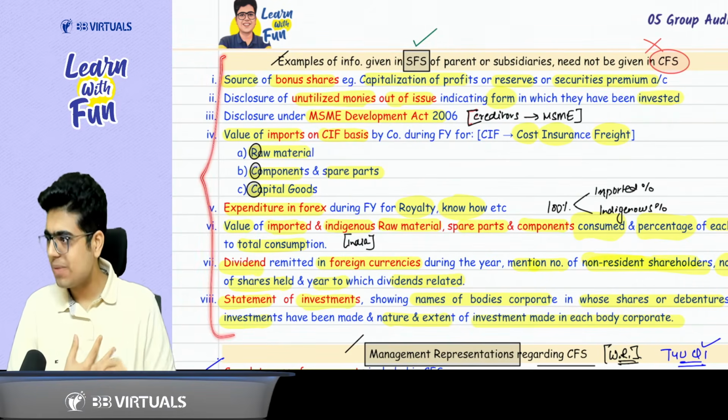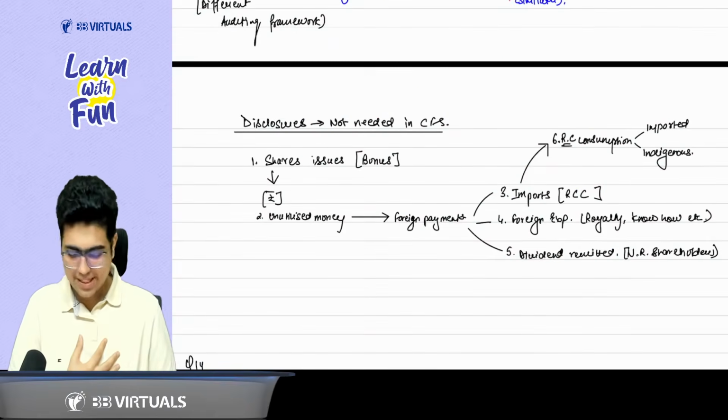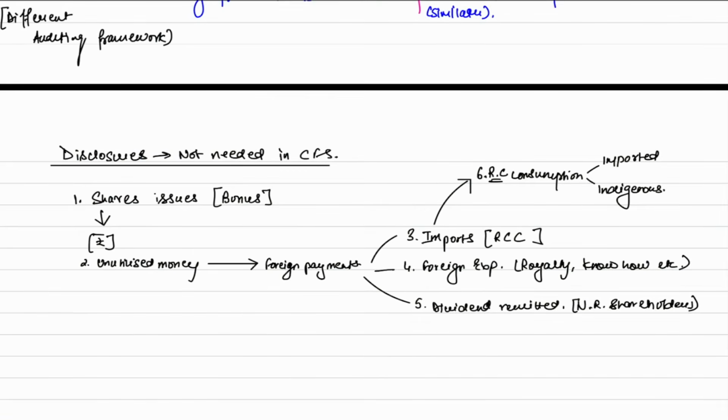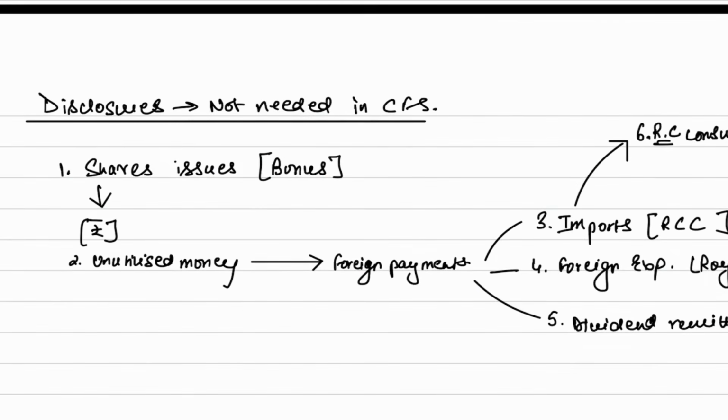So, sir, how to remember it? Let's use a fun memory technique. Everyone, please focus on the board. First of all, you will talk about the share issue, that is the bonus share issue. Whatever is the source of the bonus share issue, you disclose that. Now, when you issue the shares, you get money. Sir, how do we get money out of the bonus share? Shh. It's a memory technique. Just go with the way I am telling you.